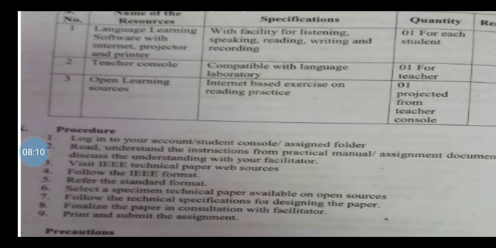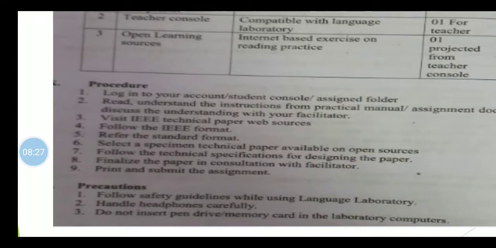Refer to the standard format. Select a specimen technical paper available on open sources. Follow the technical specification for designing the paper. Finalize the paper in consultation with facilitators. Precautions: follow safety guidelines while using the language laboratory. Handle headphones carefully and do not insert pen drives or memory cards in the laboratory computers.